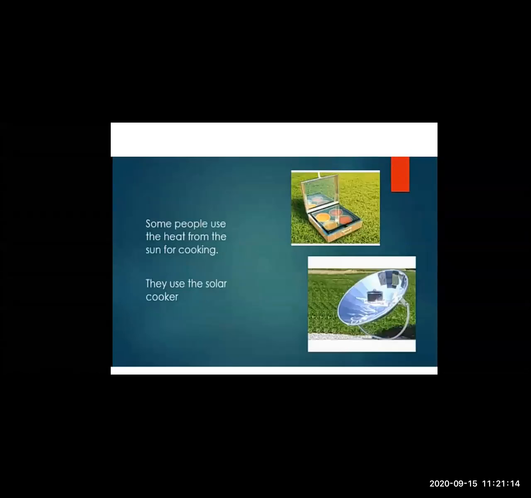Some people use the heat from the sun for cooking. Now solar cookers are there. Yes, you have seen solar cookers in the picture. Still the solar cookers are being used in some places, so that energy is saved, and also the gas is saved. The time is also saved. So some people use these solar cookers for cooking their food items.